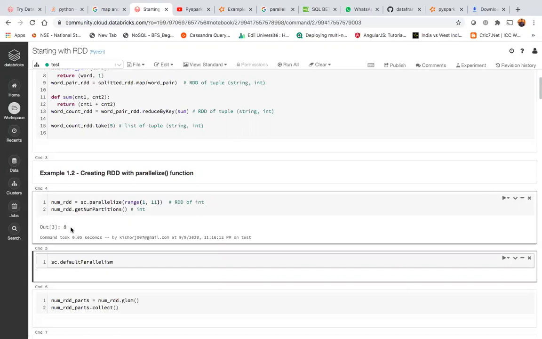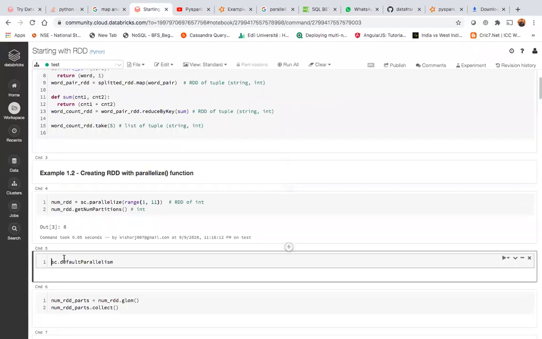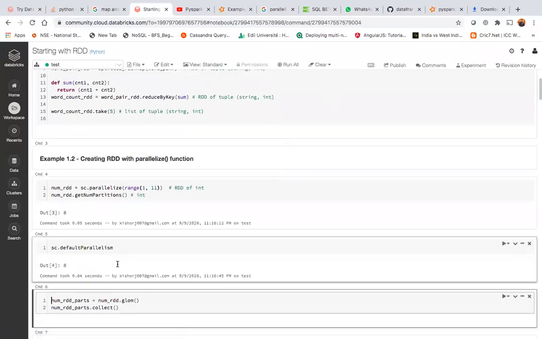And why is it coming? Because the SparkContext object is a very high level object. It's a huge class, created with many functions, and much code has been implemented in the backend. So SparkContext has many default parameters. We'll see those parameters, almost 20, 30 of them. The first parameter is called default parallelism. The SparkContext object has an attribute called default parallelism, and it has been set to 8. That's why every time you convert a standalone Python collection to an RDD, the number of partitions becomes 8. That's the whole idea.